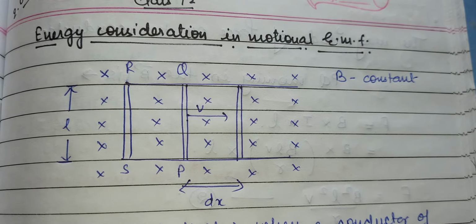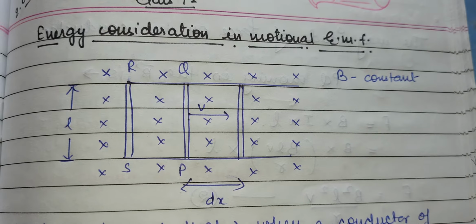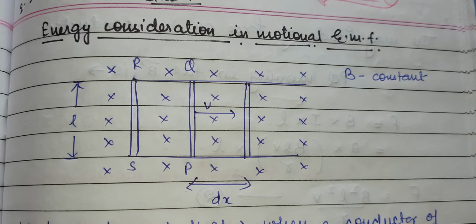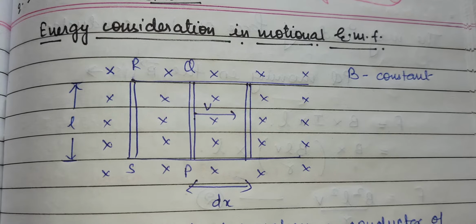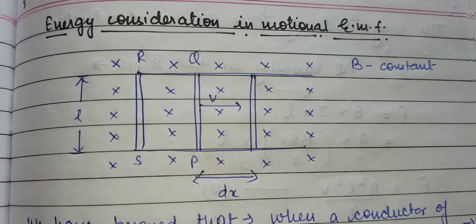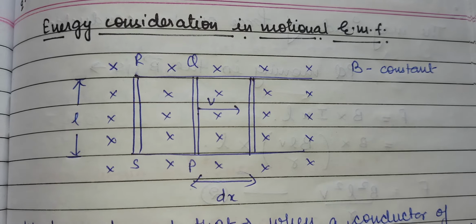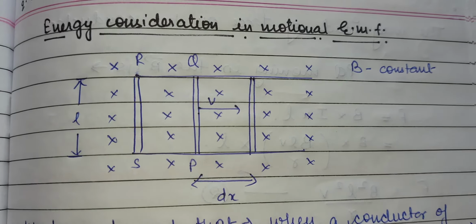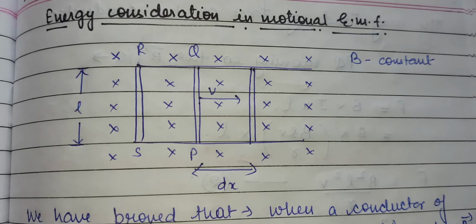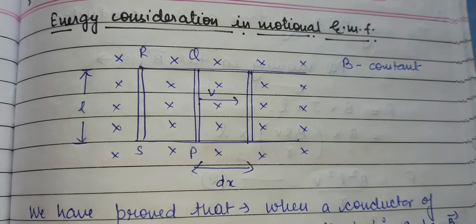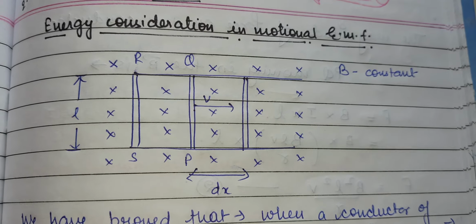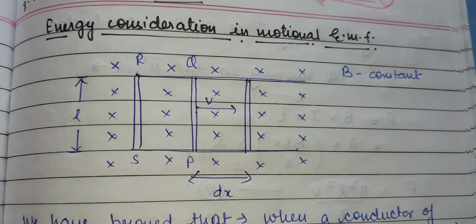Good morning, everyone. This is the video for class 12th, and the topic which we will deal with today is the energy consideration in motional EMF. So till now, what we have discussed about the motional EMF concept, and we have derived one formula for that: EMF is generated during the motion of any conductor of length L in the presence of a magnetic field which is constant, equal to B.